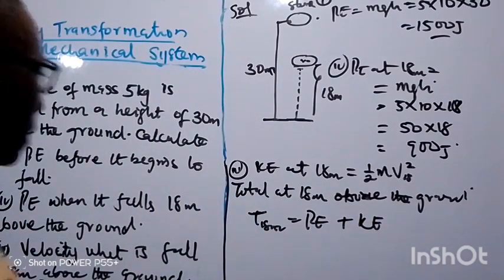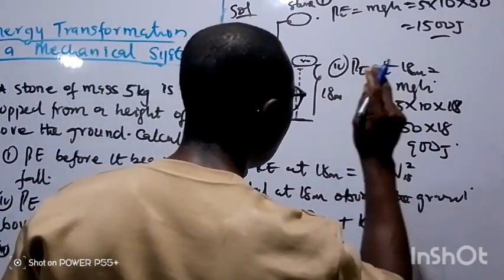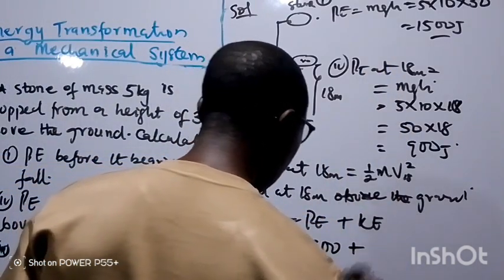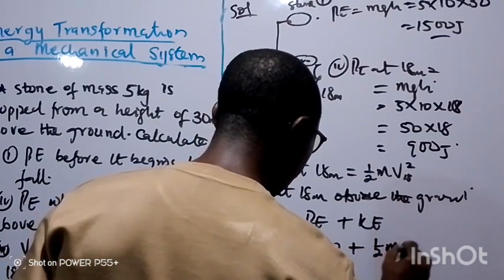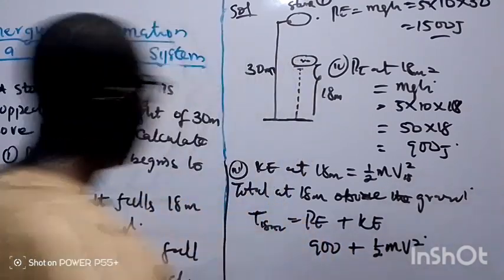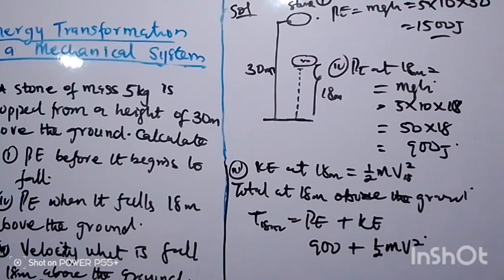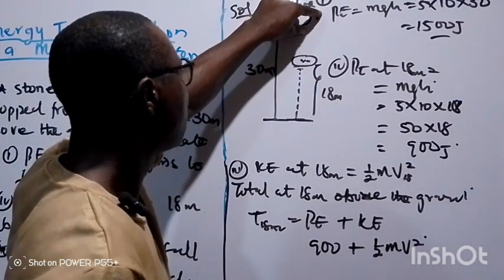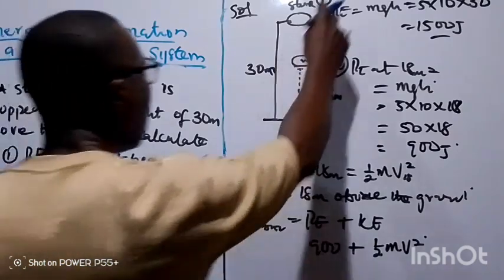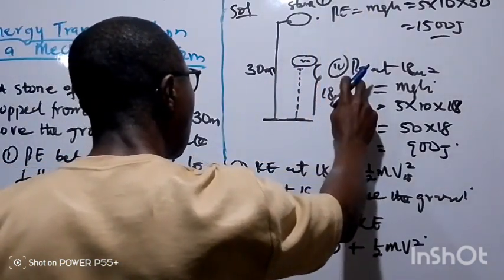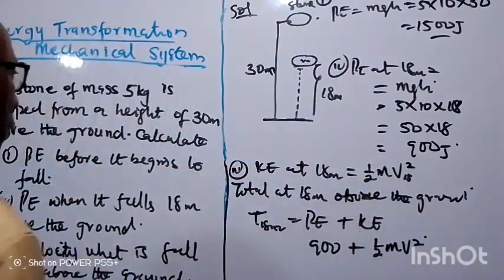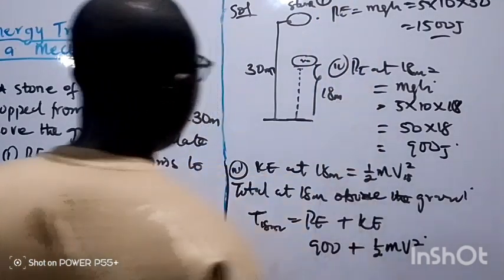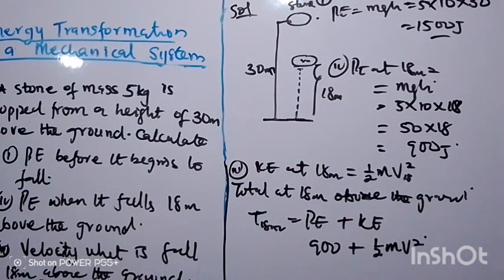So that will now give us 900 plus half mv squared. Now, since the stone starts from this place, the total energy at this point will be equal to the total energy at this point. So total energy at 30 will be equal to total energy at 18 meters above the ground.